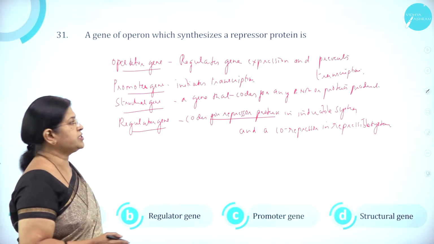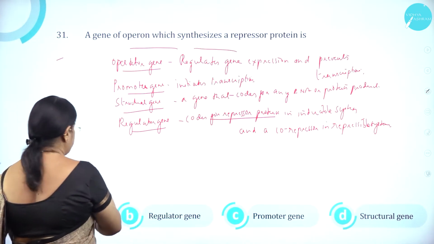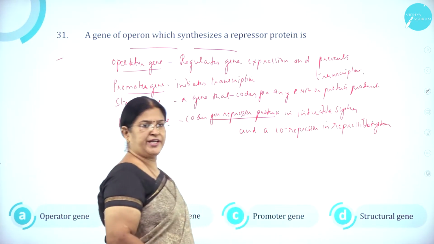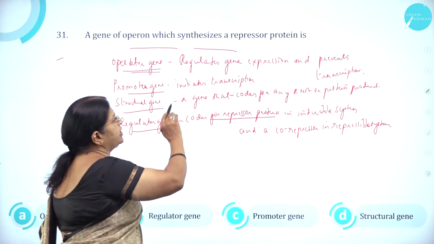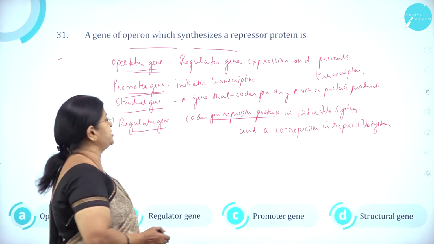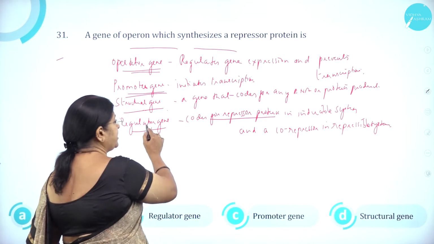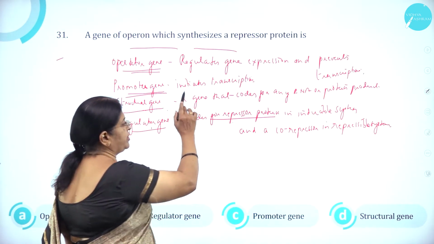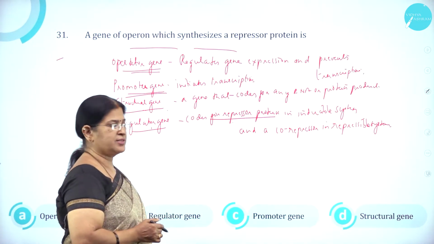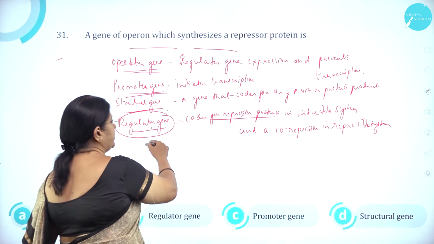Moving on to question number 31. A gene of a parent which synthesizes a repressor protein is option A, operator gene, option B, regulator gene, option C, promoter gene, and option D, structural gene. Operator gene regulates gene expression and prevents transcription, whereas promoter gene initiates transcription. Structural gene is a gene that codes for any RNA or protein product. Regulator gene codes for the repressor protein in an inducible system and as a co-repressor in a repressible system. So it is the regulator gene.